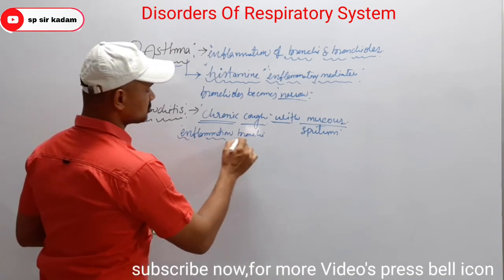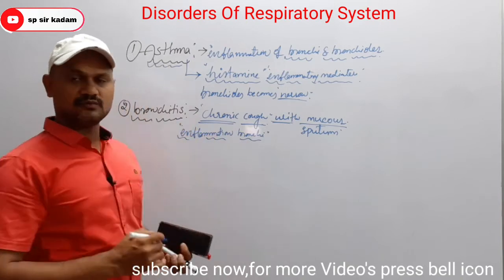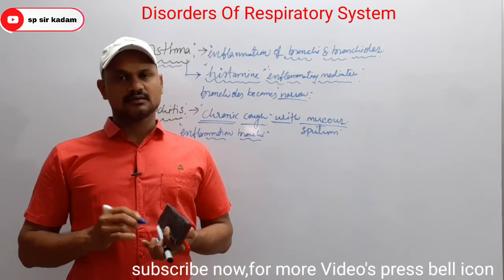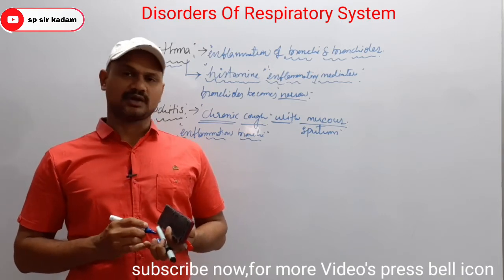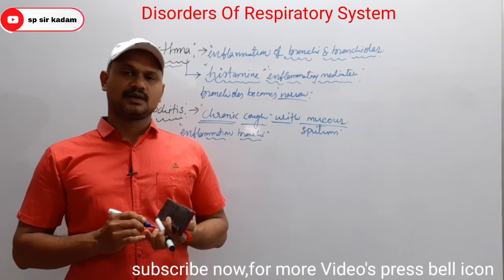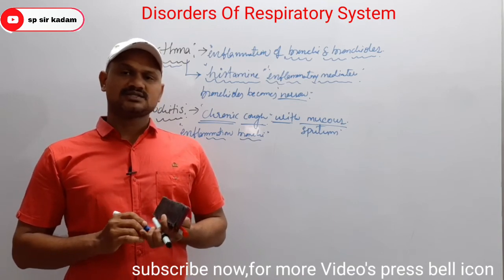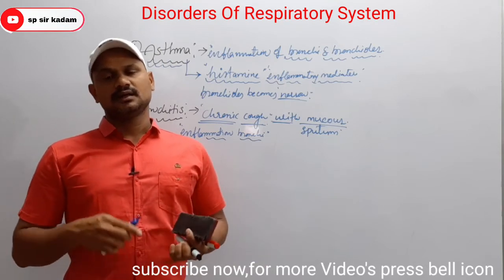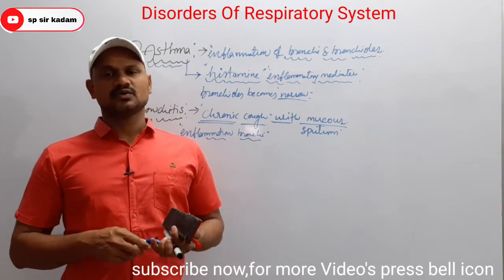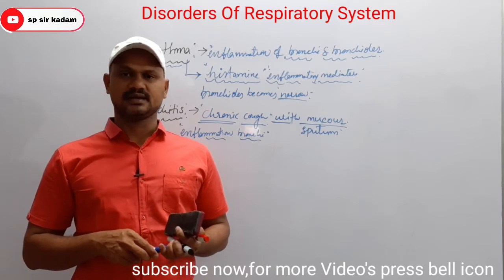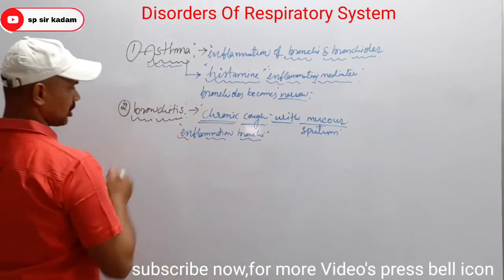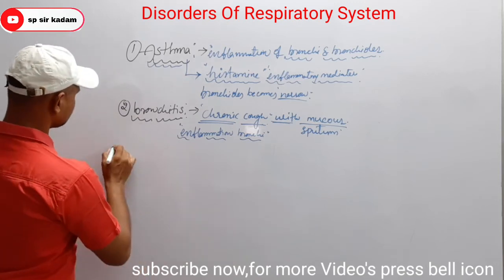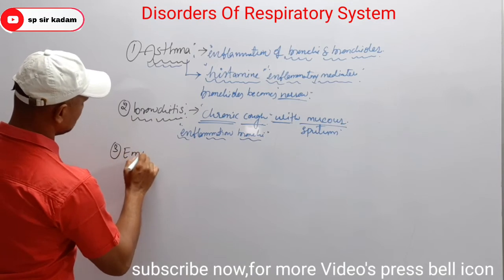And which part of the respiratory system is affected? Inflammation of the bronchi, and due to inflammation, swelling of the mucus lining of the bronchi, so a large amount of mucus is produced, and the diameter of the bronchi decreases. Clear? That is about bronchitis. The third important respiratory disorder is emphysema.